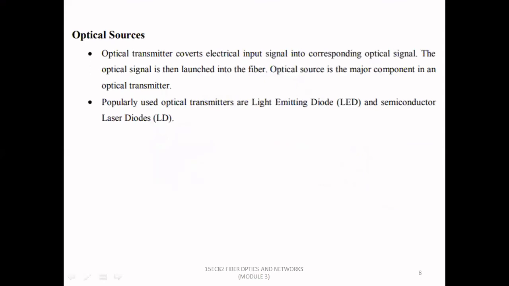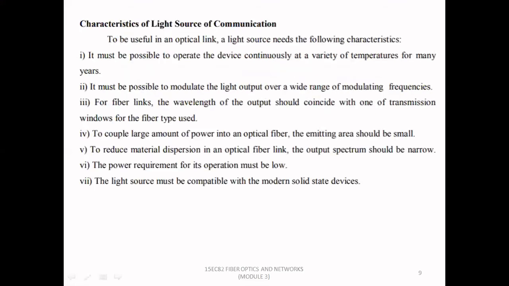Next comes optical sources. Actually, this chapter, or this module, is optical sources. So optical transmitter converts electrical input signal into corresponding optical signal. The optical signal is then launched into the fiber. Optical source is the major component in an optical transmitter. So the popularly used optical transmitters are light emitting diode or LED and the semiconductor laser diodes LD.